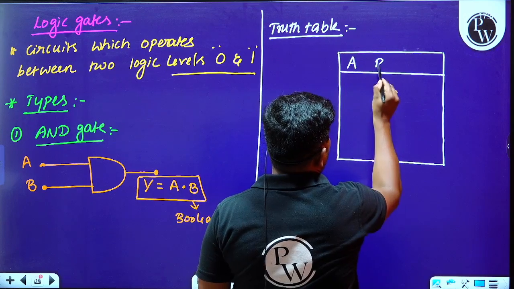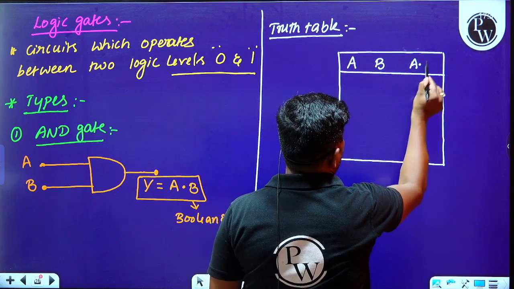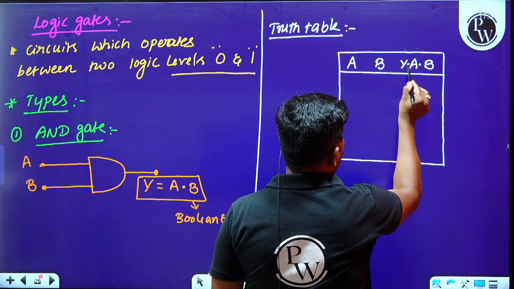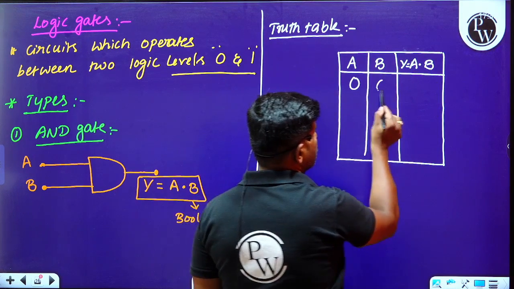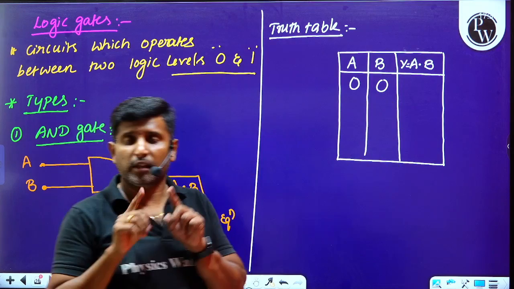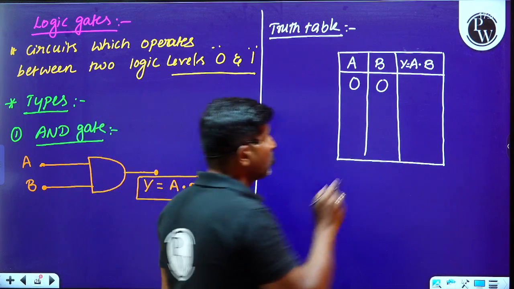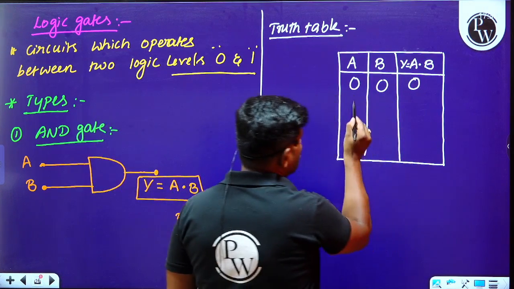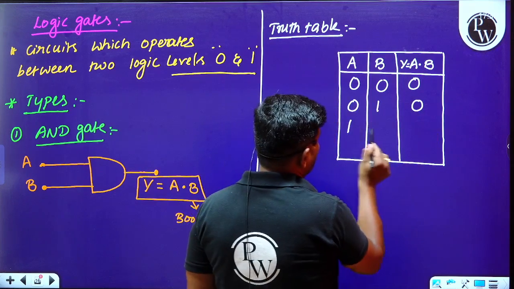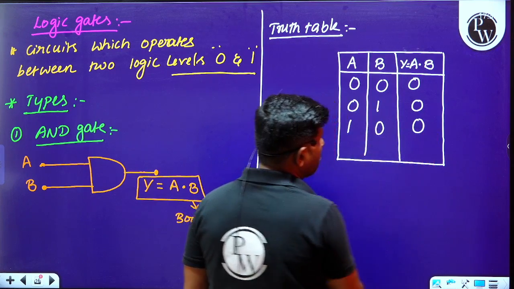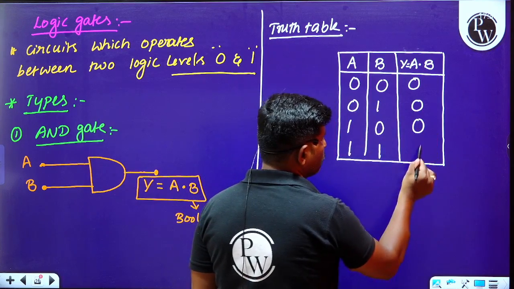This is A, this is B, and this is Y, that is A dot B. If both inputs are low, 0 0, output is also low. For 0 1, output is low. For 1 0, output is low. For 1 1, output is high.